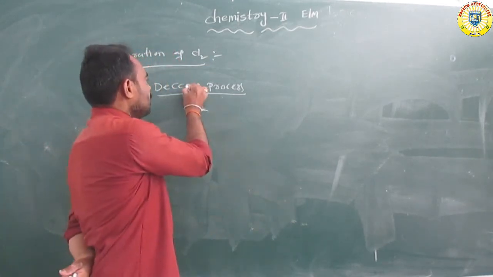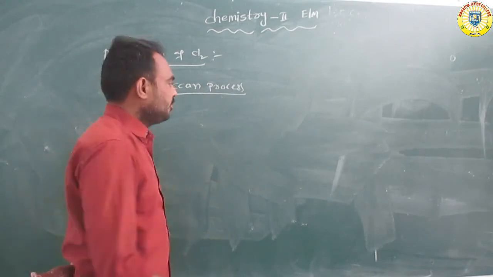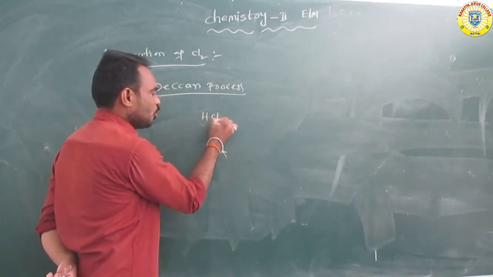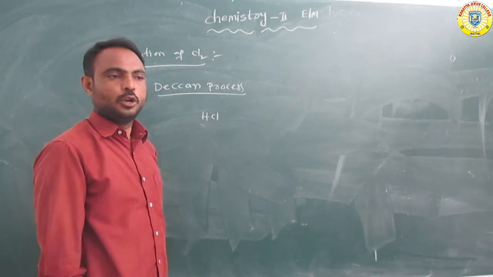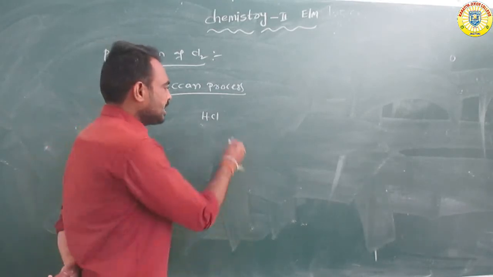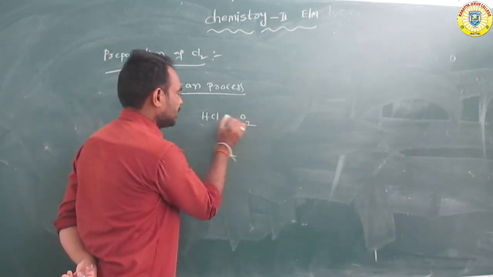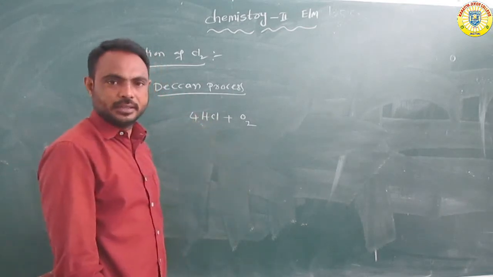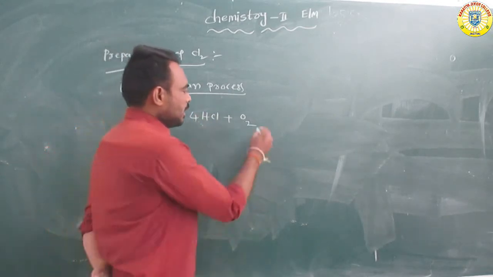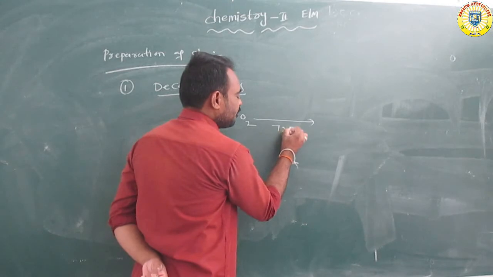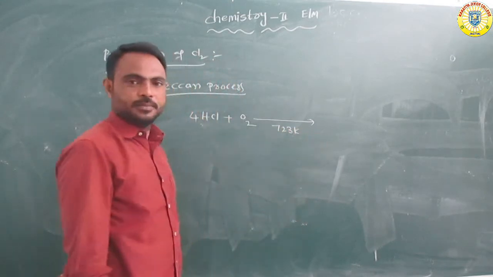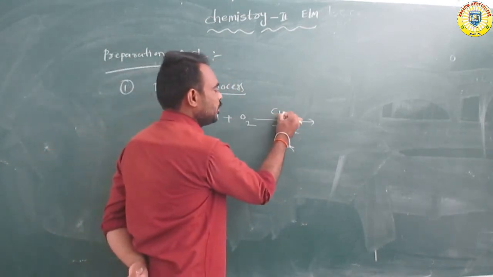When we take hydrochloric acid, this hydrochloric acid reacts with oxygen at 723 Kelvin temperature in the presence of CuCl2.